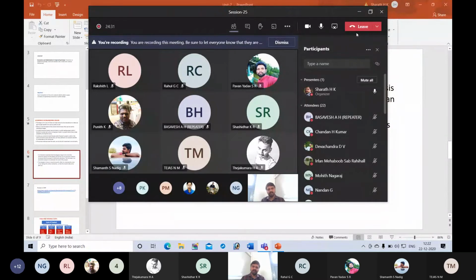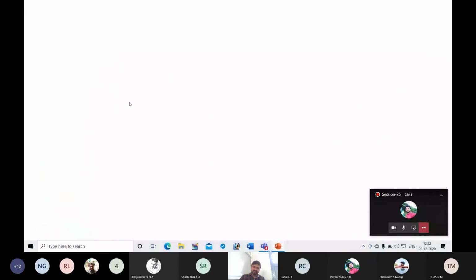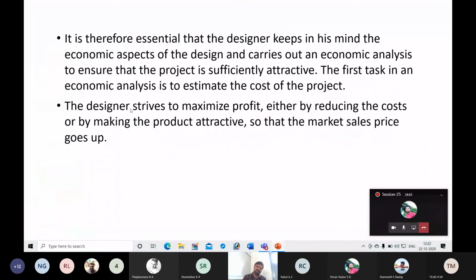a particular product. Are you concentrating on reducing cost? Are you concentrating on enhancing the quality of the product? That is the next consideration. A designer strives to maximize profit either by reducing the costs or by making the product attractive. That means you can make a product attractive by having additional features compared to competitors, and having better quality.